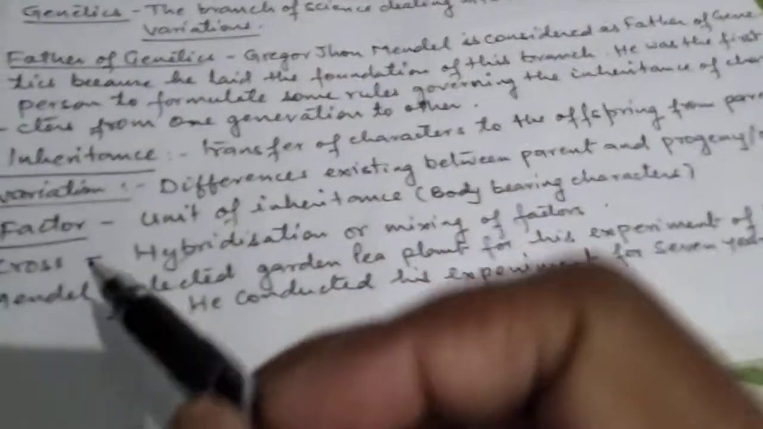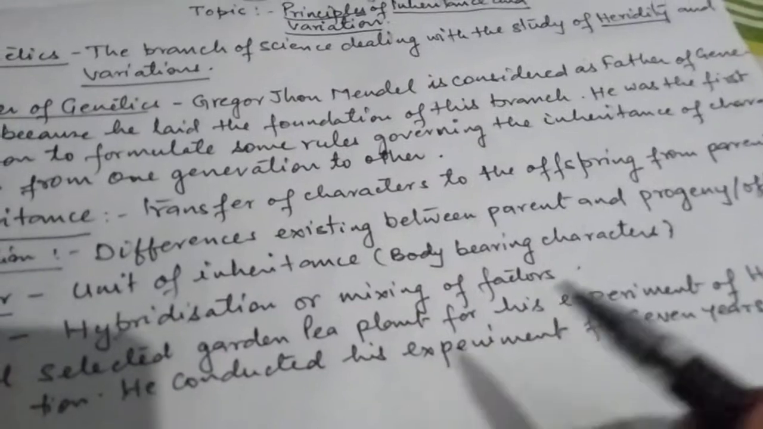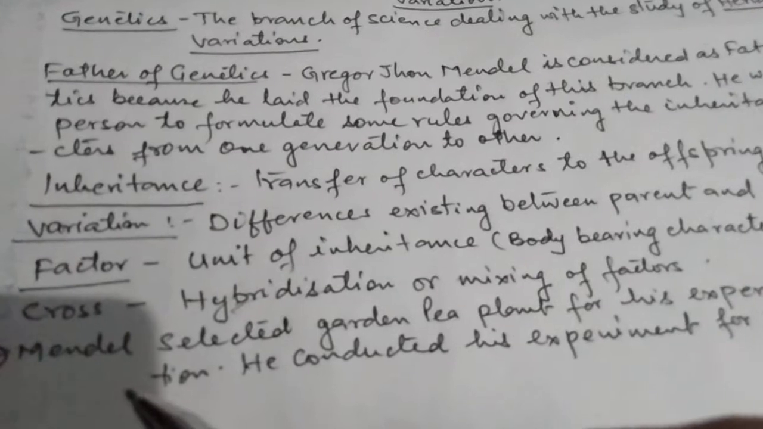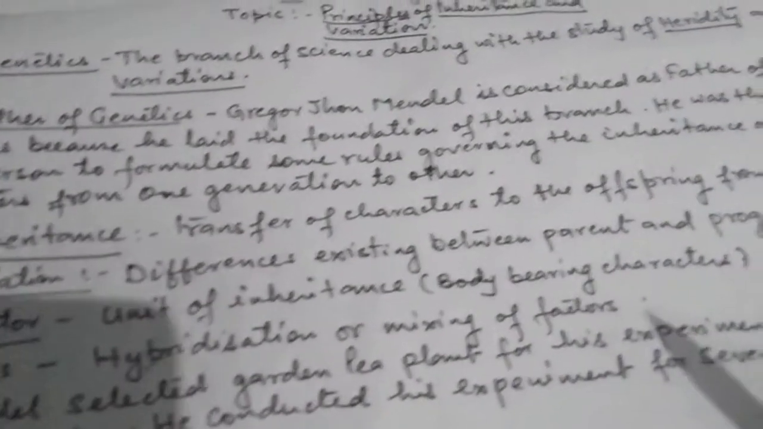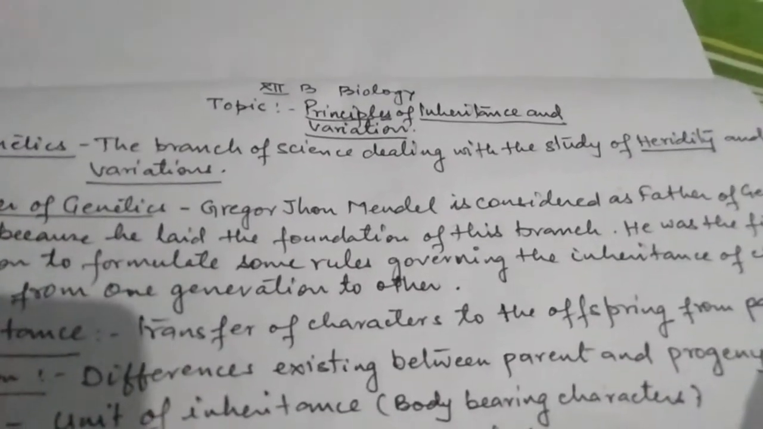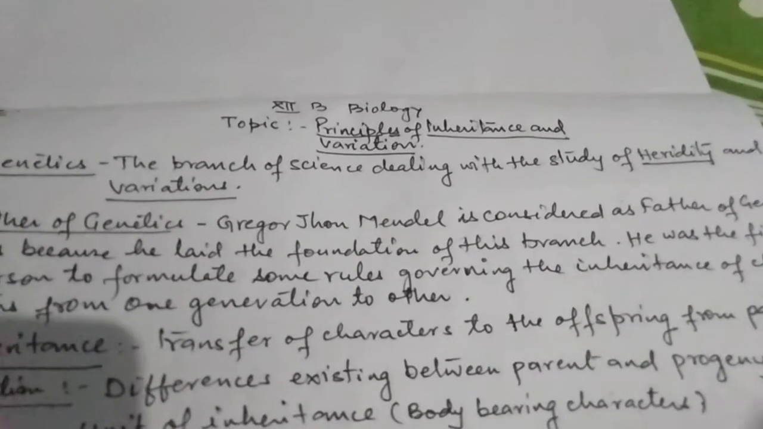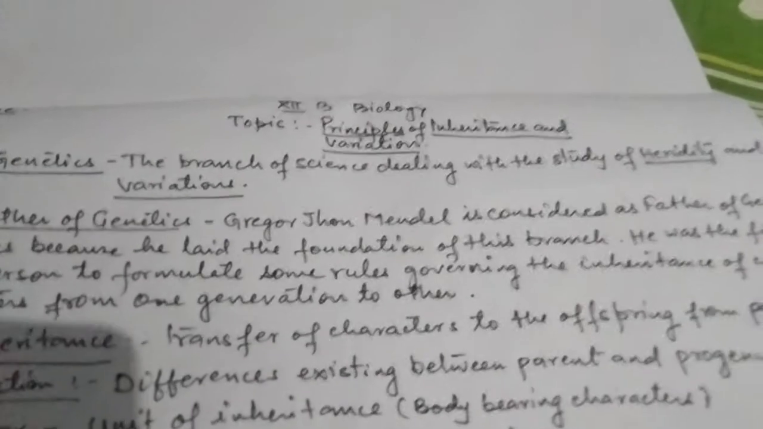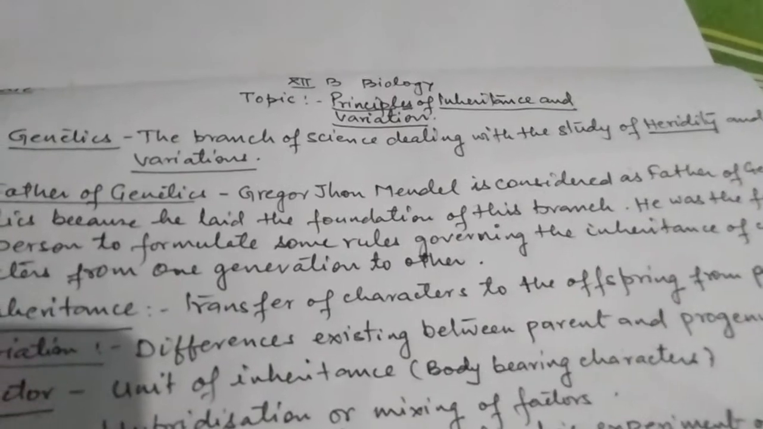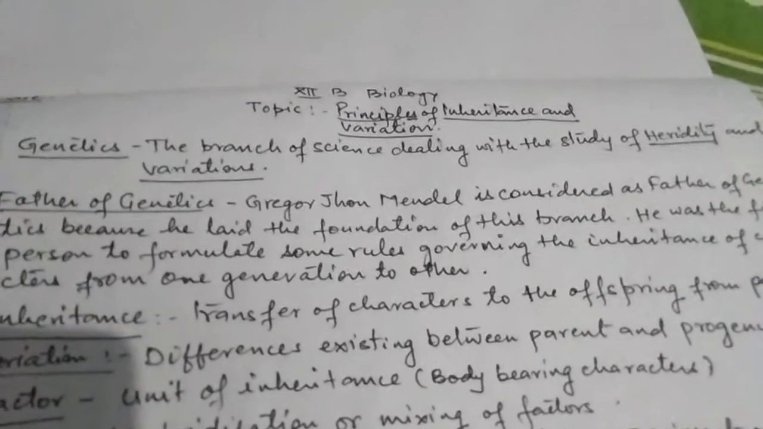Cross: it is the hybridization or mixing of factors during the course of reproduction. Besides that, when one factor is involved in the hybridization, that cross will be called a monohybrid cross. When two factors are involved in the hybridization process, that will be called a dihybrid cross. Accordingly, three factors, trihybrid, tetrahybrid, etc.